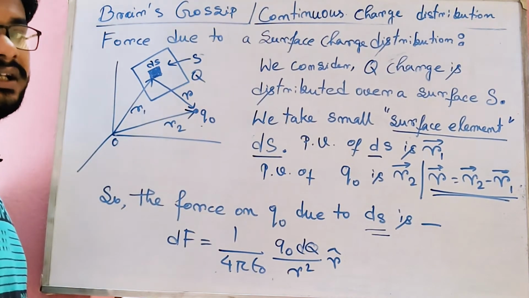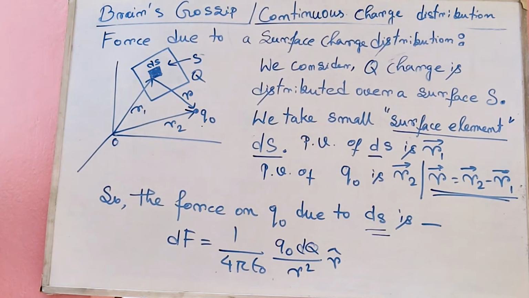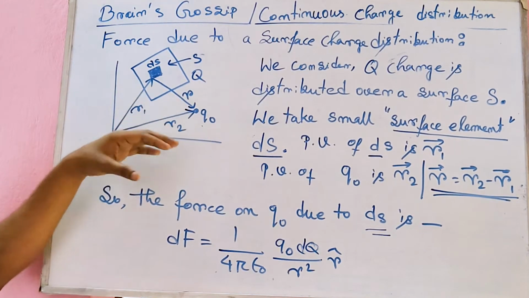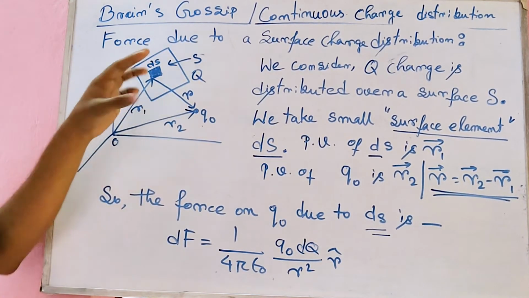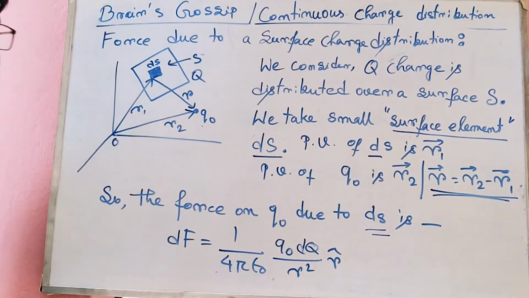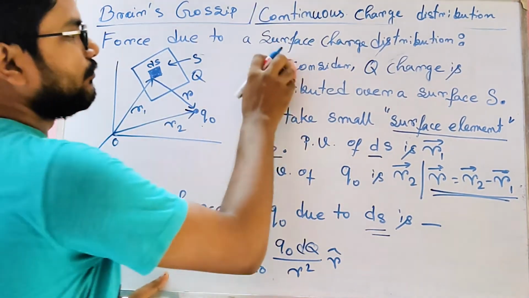Now our target is to find out the force on this q0 due to the total charge q that is distributed over the surface. How can we calculate this?